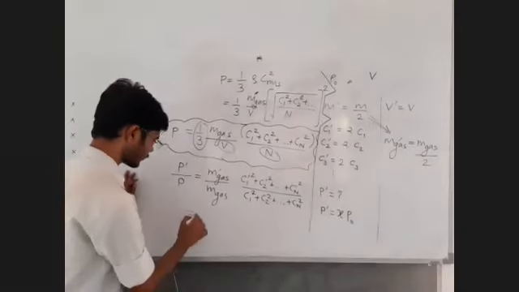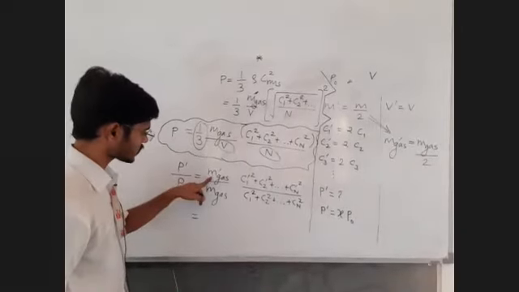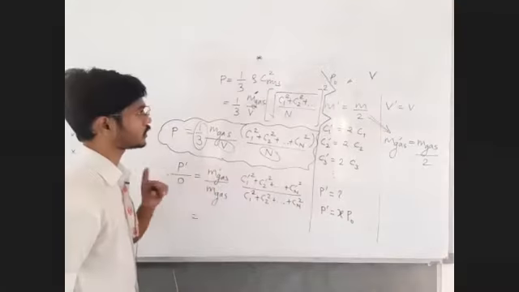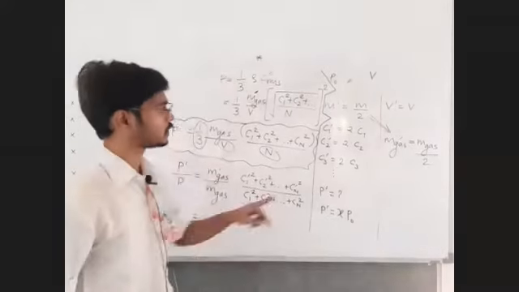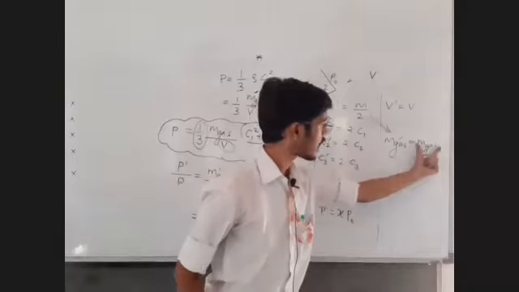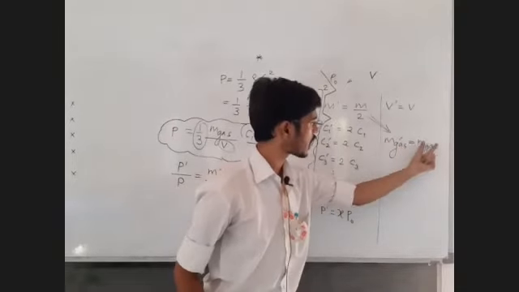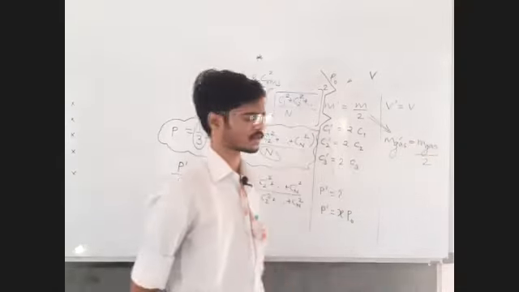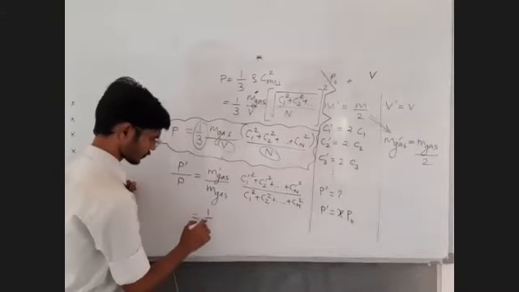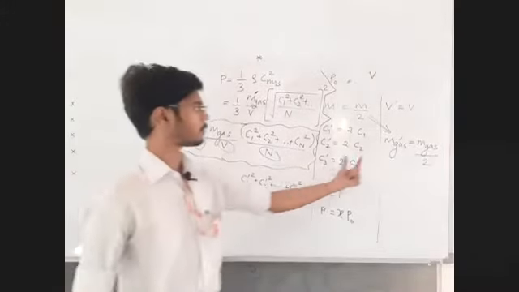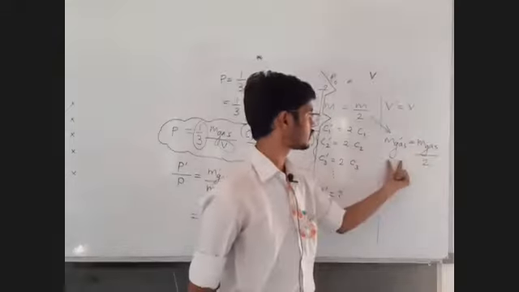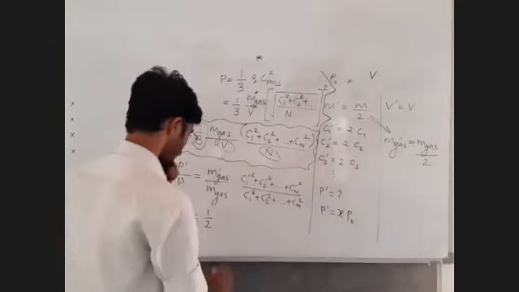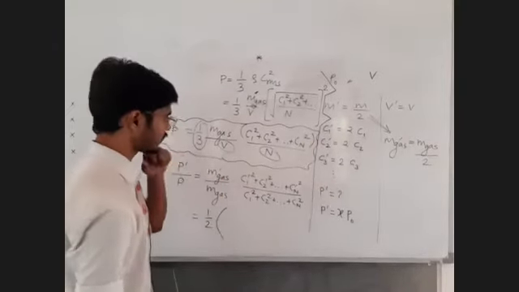Let's do that. M dash, mass of gas finally, divided by mass of gas initially. M dash upon M. What will the answer be? Shall I write 1/2? M dash, mass of gas finally upon initially. M dash upon M is 1/2. Fine. Now let us deal with this bracket.